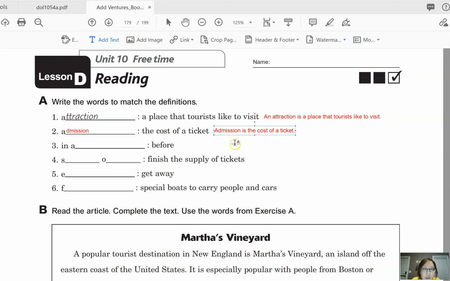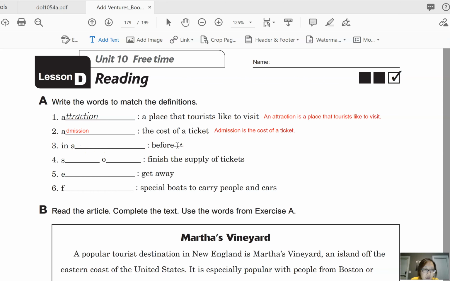In this case, we don't have to say an admission because this is like a procedure. We don't really count admission. So we can just say admission is the cost of a ticket. You can count tickets, but we don't really count admission.